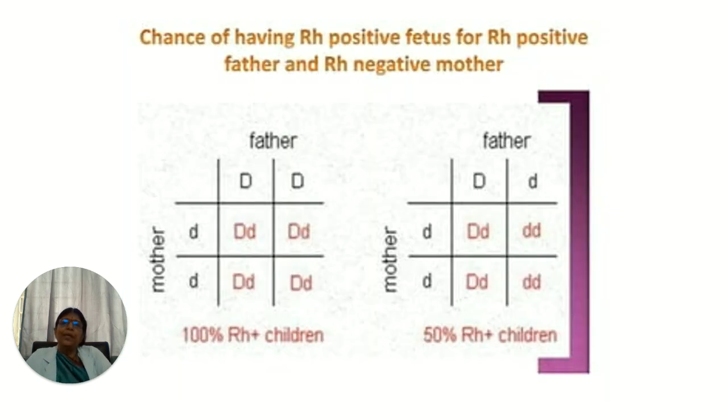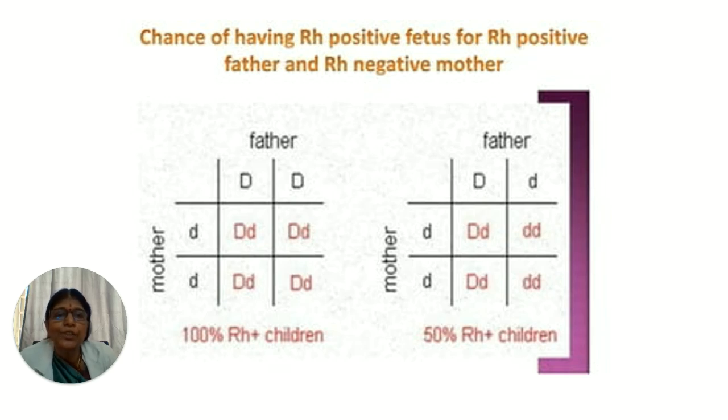Then what are the chances of an RH positive fetus for an RH positive father and a negative mother? This again depends on whether the father is homozygous or heterozygous. If it is a homozygous positive father, then definitely all the children will be affected with a mother who is negative, as you have seen on the left side of your screen.